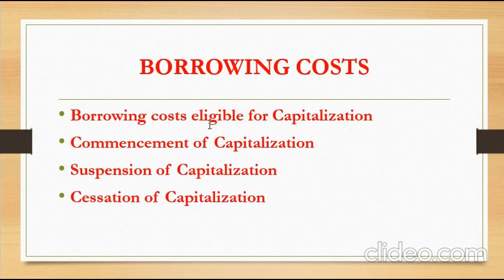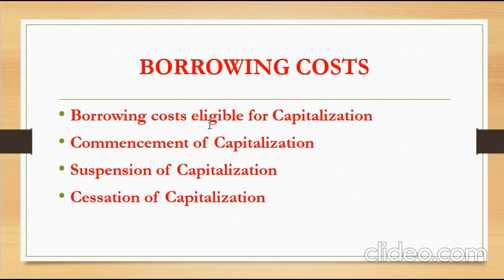But apart from your specific loan, you also take a general loan. That is a loan taken not for a specific reason but just to meet your other expenses. Such loans are called general loans. If a certain part of the general loan is used for developing this qualifying asset, or to produce or construct it, then how are you going to calculate? That is what will be explained, the borrowing cost eligible for capitalization.